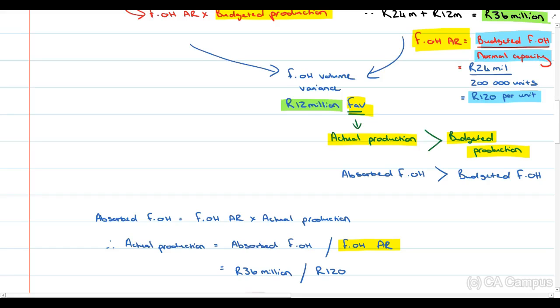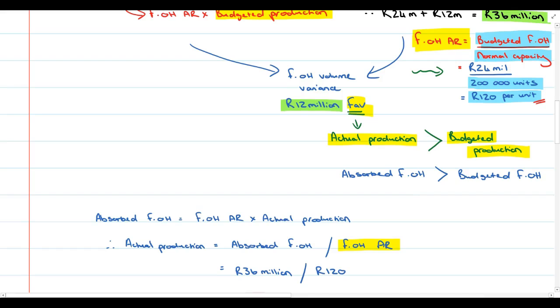Included in closing inventory at the end of the period is 120 Rand per unit for fixed overheads. However, because production is abnormally high, we need to make sure that inventory is not measured above cost. So all we do is reperform this exact same calculation. However, instead of dividing by normal capacity or budgeted production, in this case because we didn't have normal capacity, all you're going to do is divide by actual production.